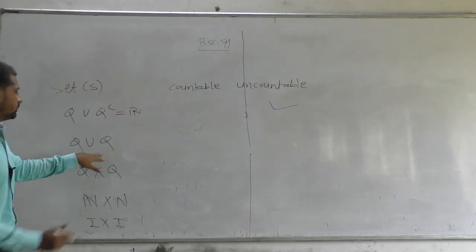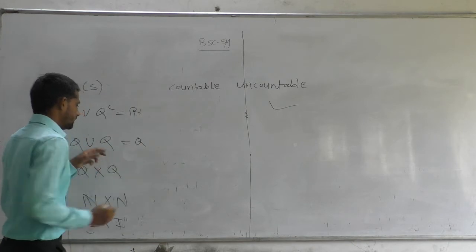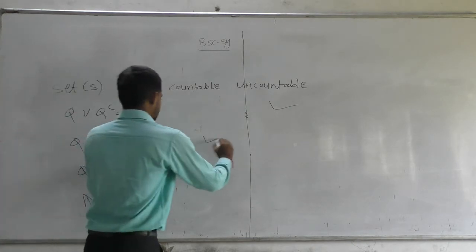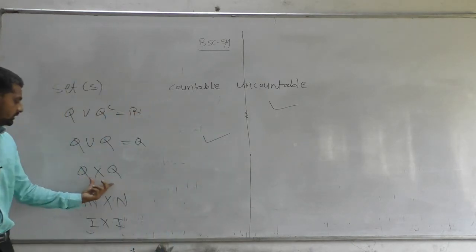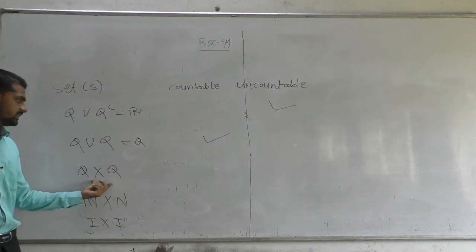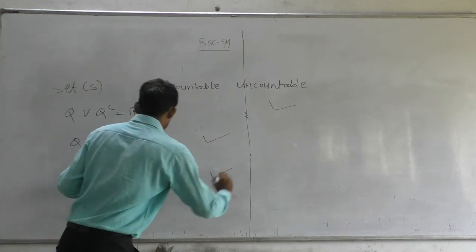Q union Q is nothing but Q, and Q is countable. Now Q cross Q: the Cartesian product of two countable sets is countable.